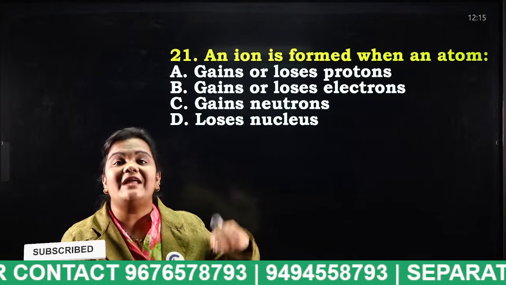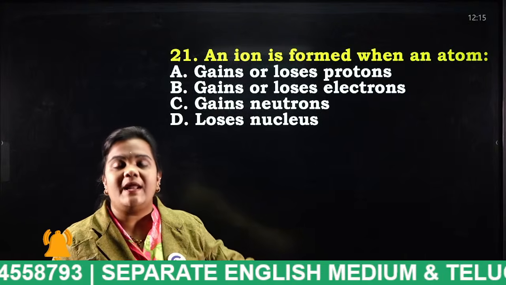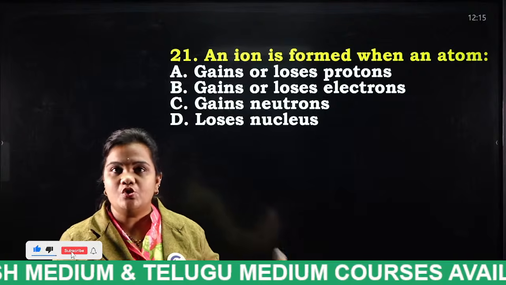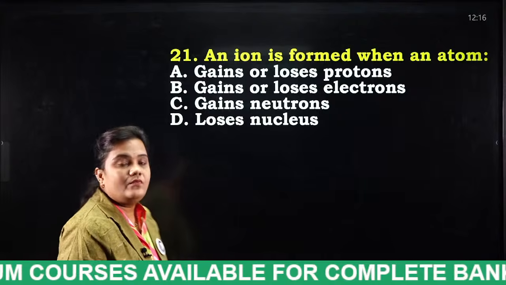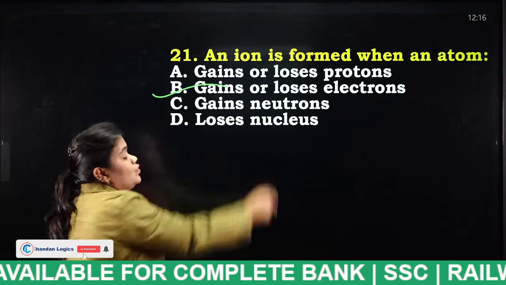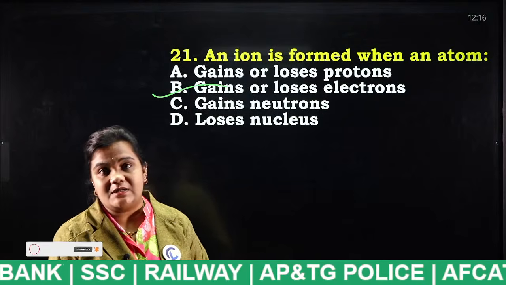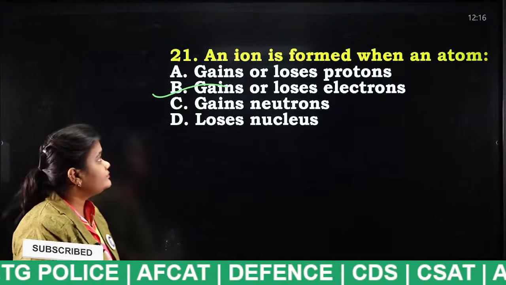We are having 10 more MCQs, okay Lakshman? From today we are going to increase the MCQ numbering, because in order to boost your preparation, I am covering even PYQs also. What is the answer? Gains or loses electrons. Ions are nothing but transfer of electrons, either a gain or a loss of electrons.